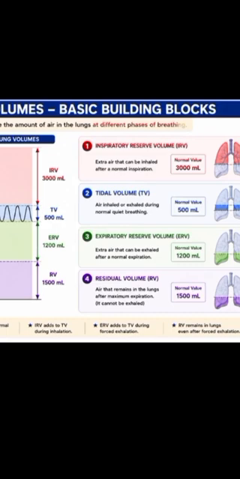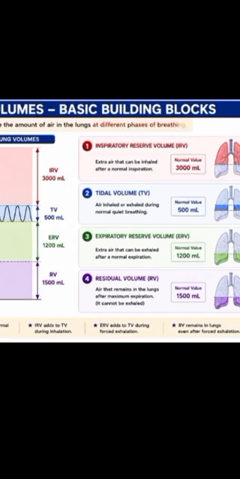The fourth one is residual volume, abbreviated as RV. It is the air that remains in the lungs after maximum expiration. It means that residual volume is that volume of air which always remains in the lungs, even after forceful exhalation. It cannot be removed from the lungs. It always stays in the lungs. Its normal value is 1500 ml or 1.5 liters.